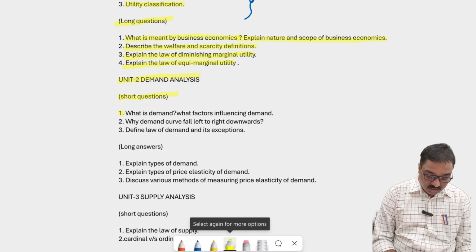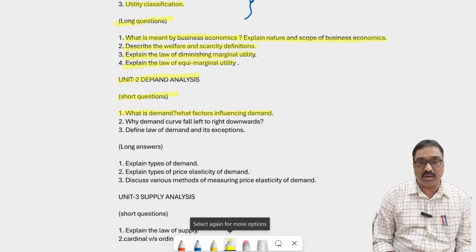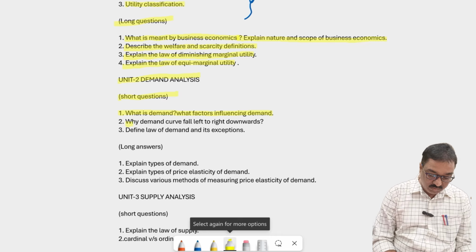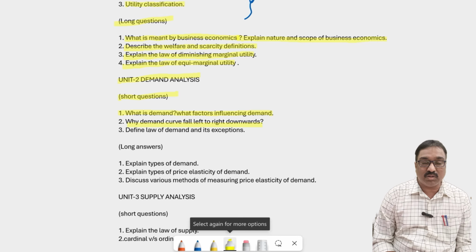First one, what is demand and what factors influence the demand. So this is 100% for short answer purpose. Why does the demand curve fall from left to right, downwards? What is the main reason for it going left to right downwards? Negative slope of demand curve, that is also an important one.